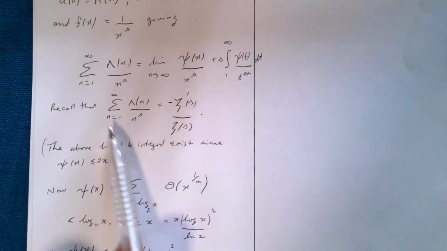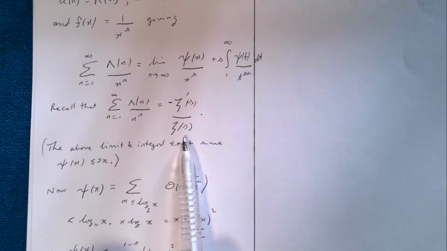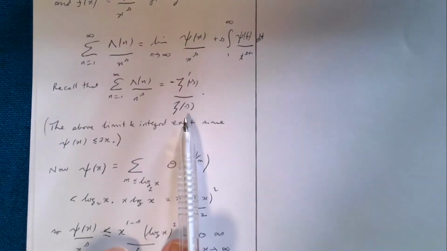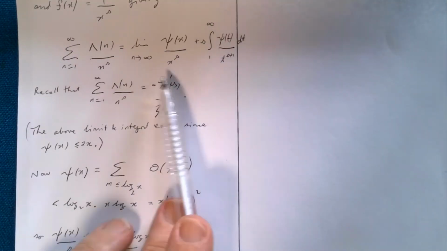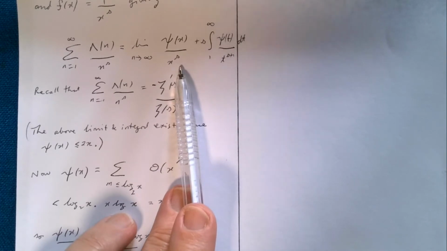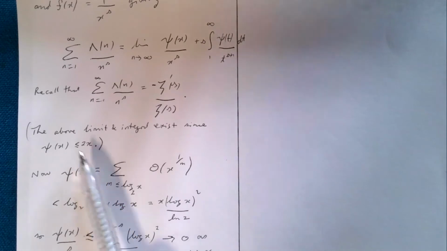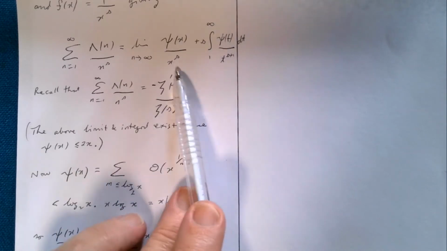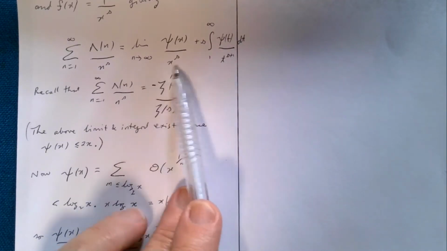So we recall again that we can replace the left-hand side with our logarithmic derivative of zeta, which we want. And by the way, the fact that s is bigger than 1, and it's an exercise to show that psi of x is less than 2x, you can use that to show that both this limit and this integral exist, that the improper integral converges and the limit exists.